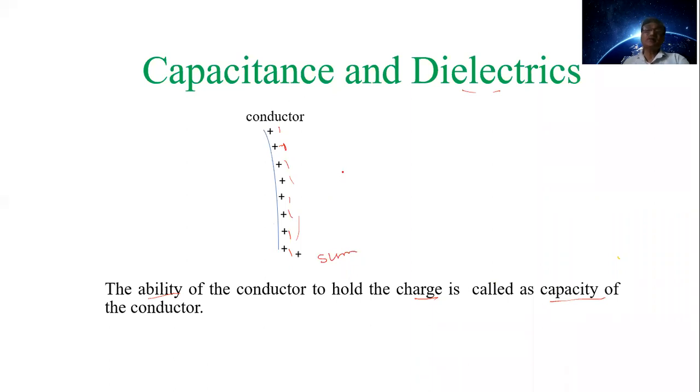This is the qualitative definition of the capacity of the conductor. What we have seen here, the ability of the conductor to hold a charge is called the capacity of the conductor. Do you get this? Understood? It is not that you can store any amount of charge on it. There will be a certain limit, up to that certain limit the conductor can hold a charge.